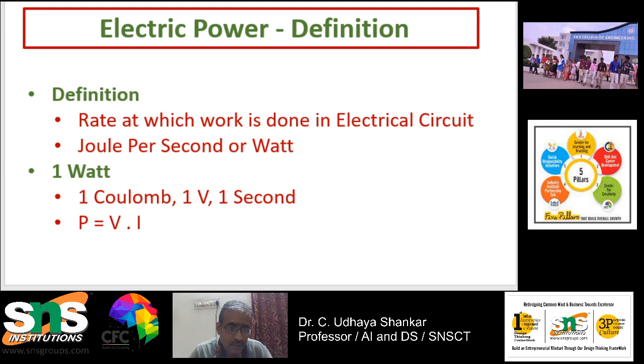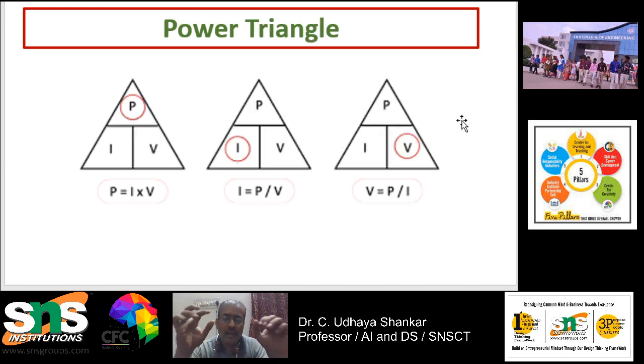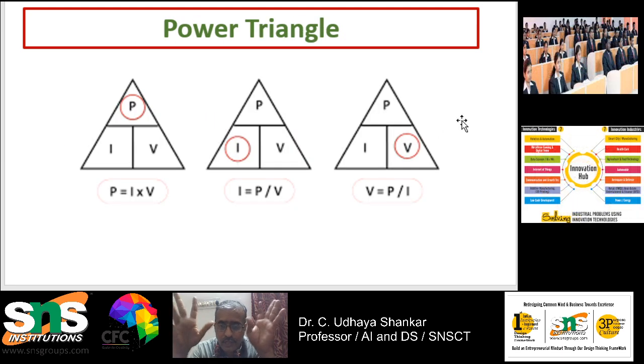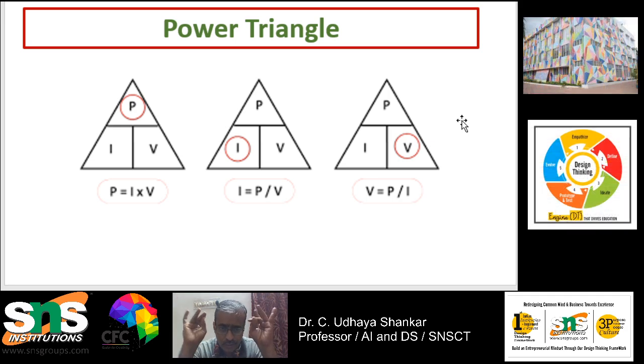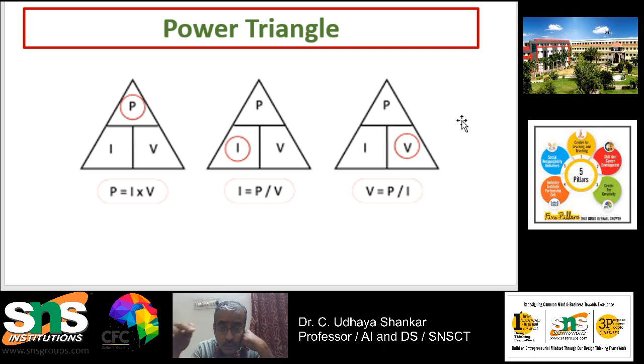And there is a triangle which is called the power triangle. This is one of the famous things used to solve problems. As I have said, there are 3 parameters: power, current and voltage. It's very simple to remember this formula. Anyway, you know that power equals voltage into current. Power equals voltage into current is the general formula.